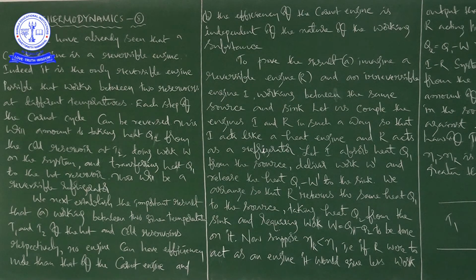In continuation to the last class, in this class we continue to discuss Carnot engine. In our previous class, we discussed what a Carnot engine is and the basic difference between a Carnot engine and a heat engine.